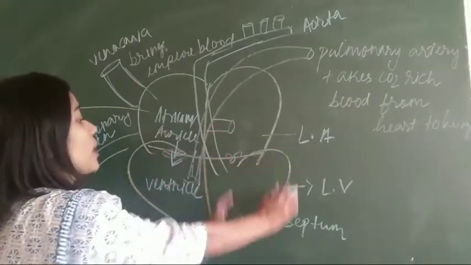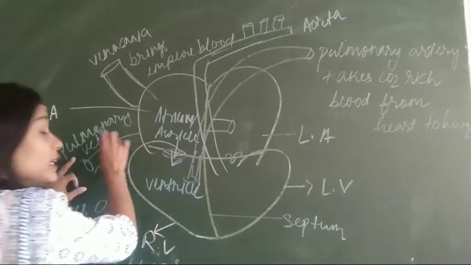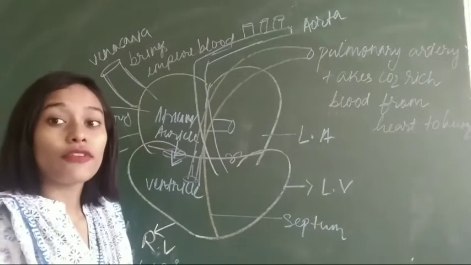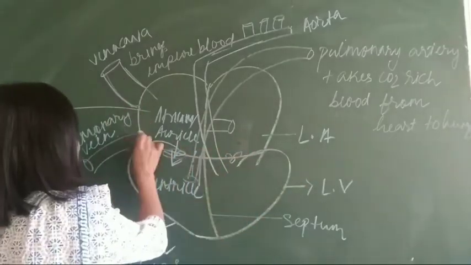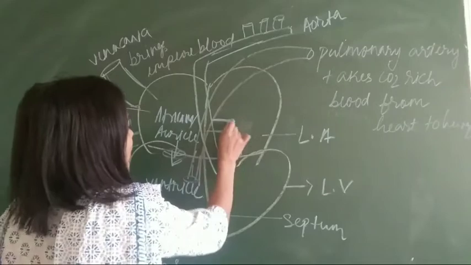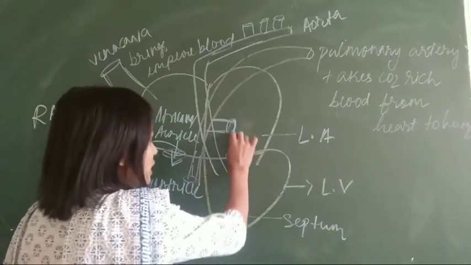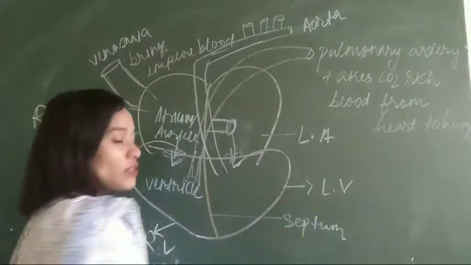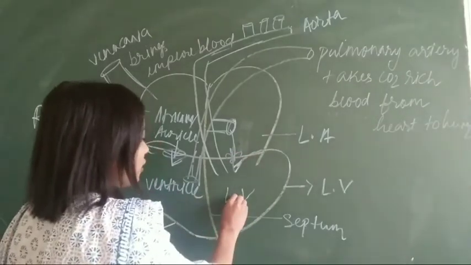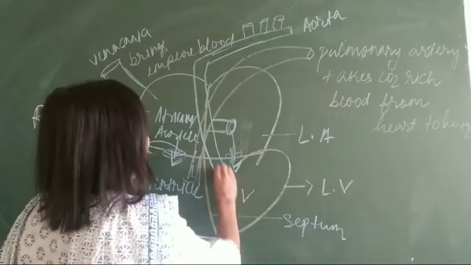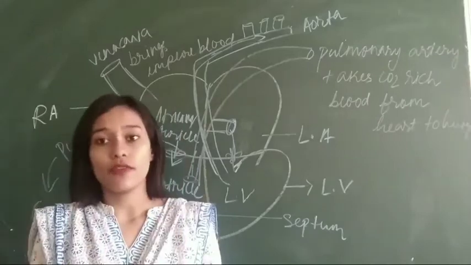Now we will discuss the left side. What happened on the left side? You see this pulmonary vein. This pulmonary vein will bring oxygen-rich blood from our lungs to the left auricle. See, it is connected here, from the back side. The blood will come from the pulmonary vein to the left auricle. Now from the left auricle it is sent to the left ventricle, and from here the oxygen-rich blood will go through the aorta and get distributed to different parts of our body.